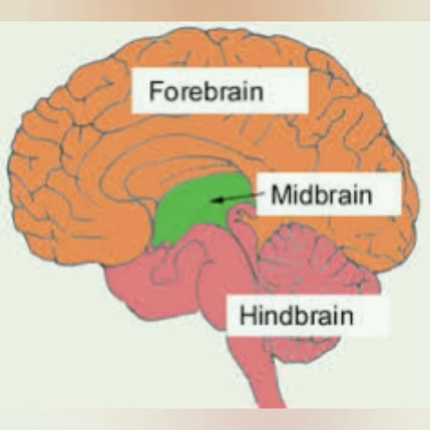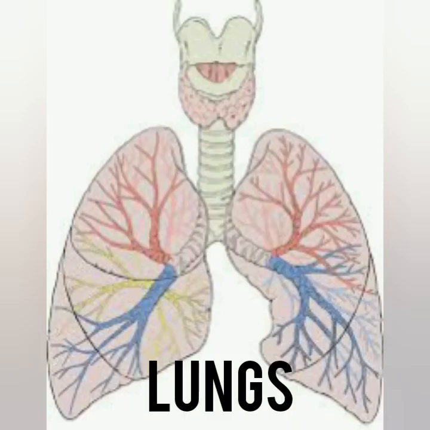Next, let us see about lungs. Lungs are a pair of spongy, sac-like organs located in the chest. So, where are the lungs located? The lungs are located in the chest. And the lungs always come in a pair. A pair means two parts. What is the main function of a lung? The lung helps us to breathe.